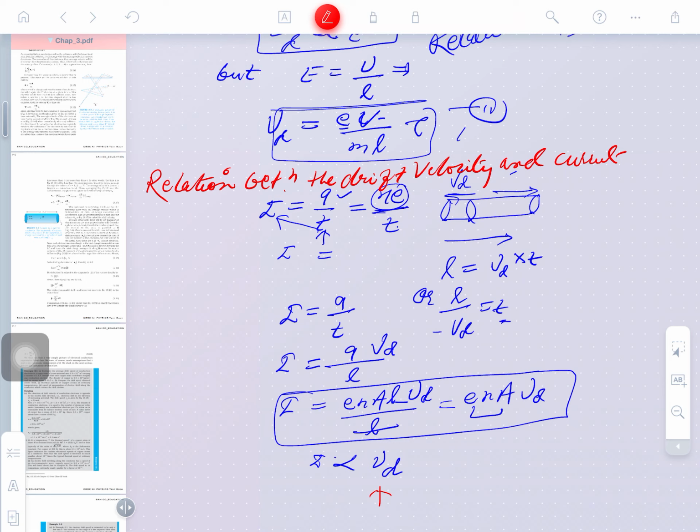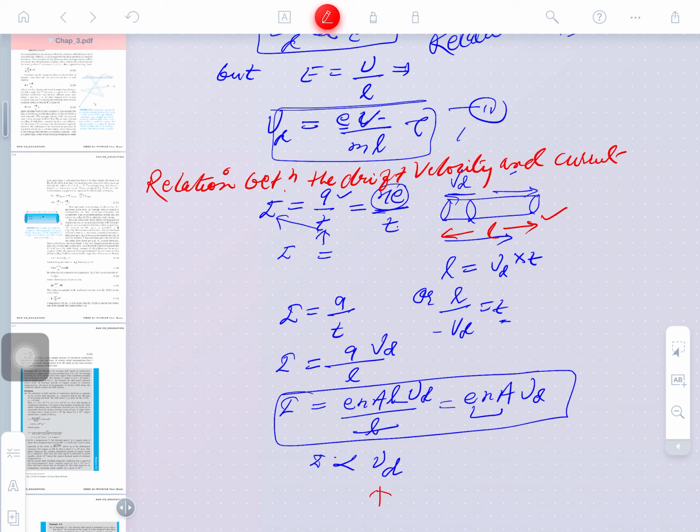So, by the definition of electric current, we will write here: let us consider a conductor of length L. This is simple, this is how you have to initiate the derivation. I am just raising your confidence. So, what will you write?